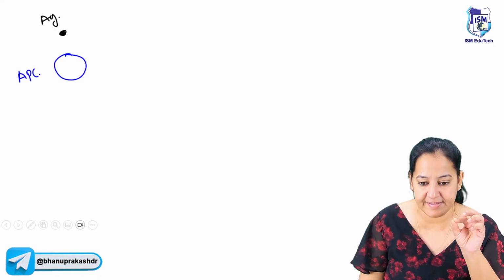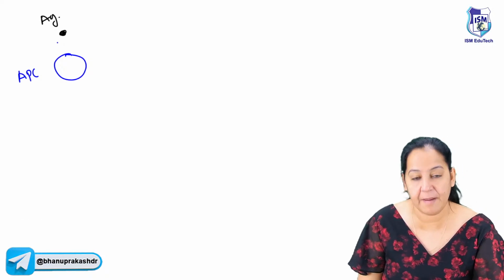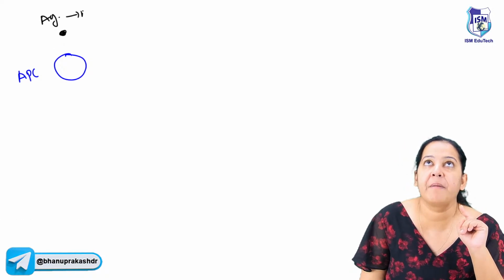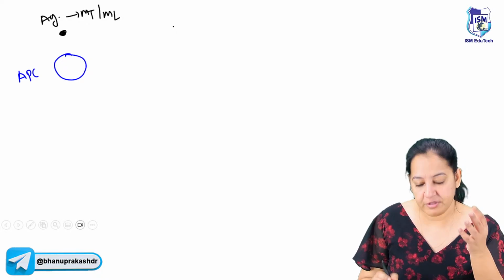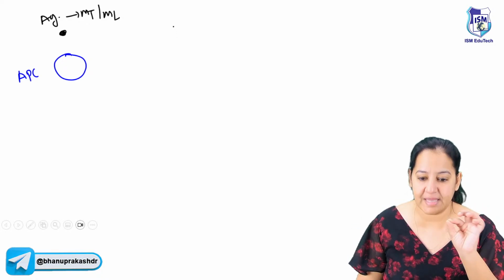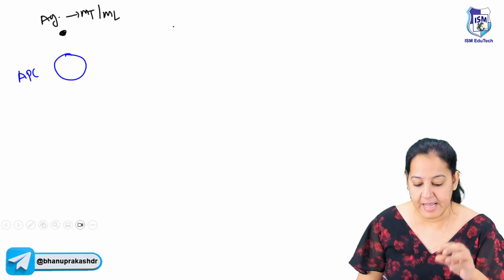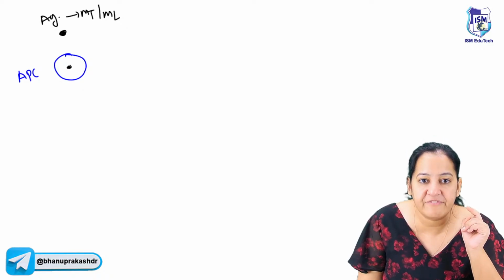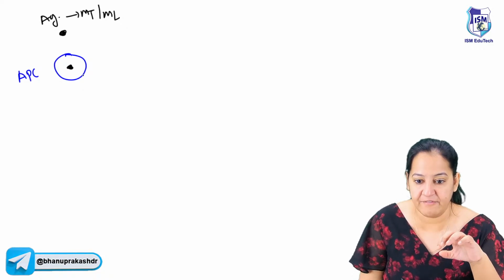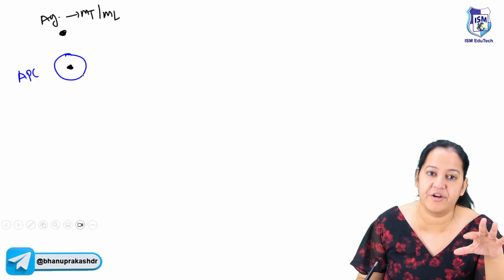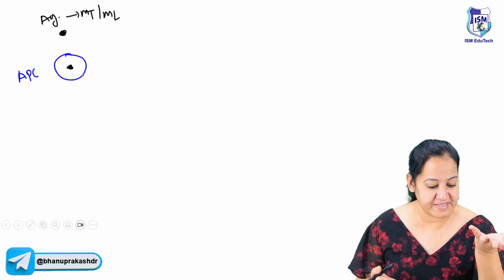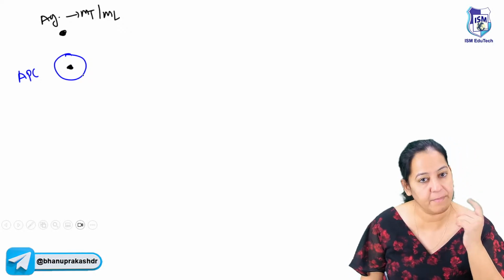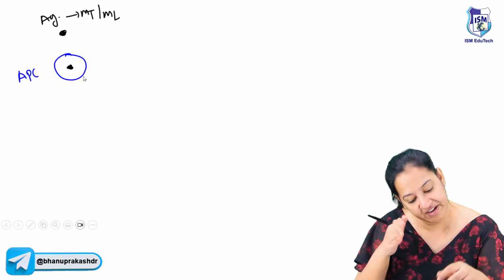Give me some examples of non-degradable antigen. For example, Mycobacterium tuberculosis, Mycobacterium leprae, these are all non-degradable antigens. So when they enter the human body, the first cell they interact with is the antigen presenting cell. The antigen presenting cell will engulf it and try to degrade it, but is unable to because it is non-degradable. So it will get scared, APC got scared that it is not getting degraded. I'm unable to degrade it. What to do? So it will carry it to the next cell.